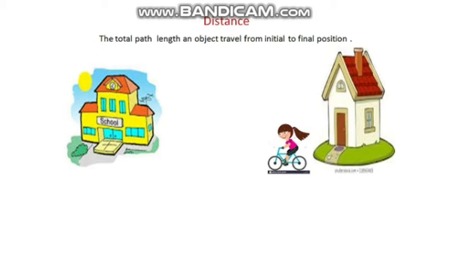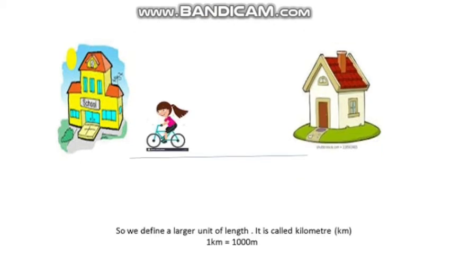In this case, path length is initial to final position. What is the initial position? Home is the initial position and school is the final position. So the total path length that she is going to cover from home to school is nothing but distance.